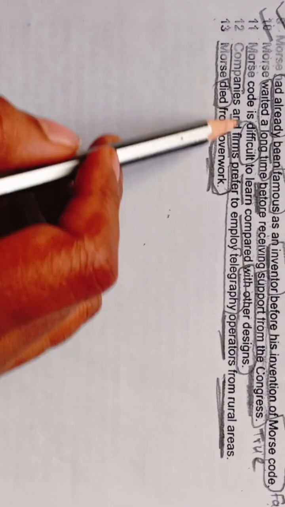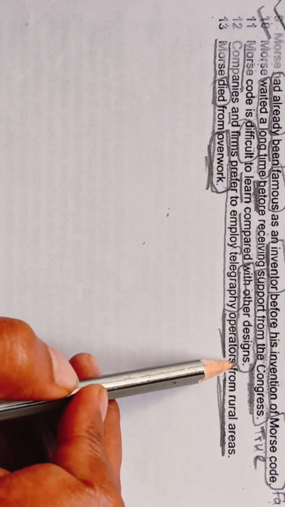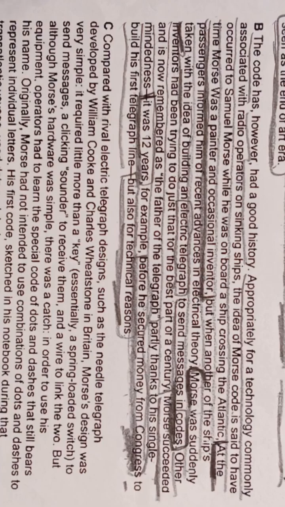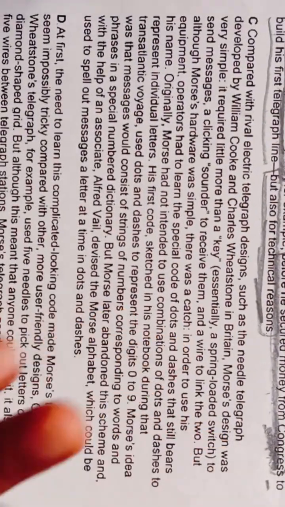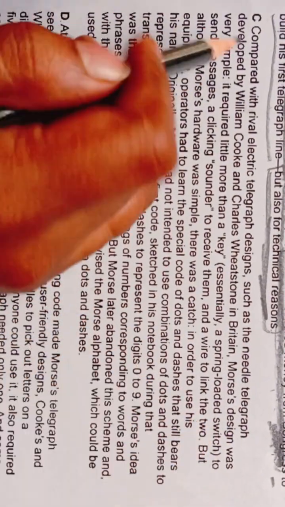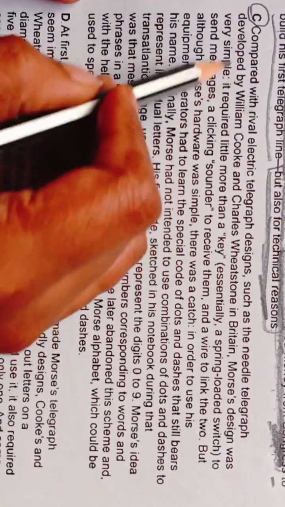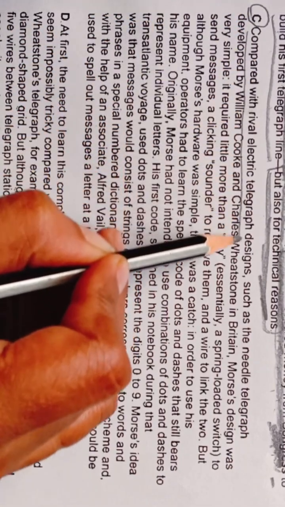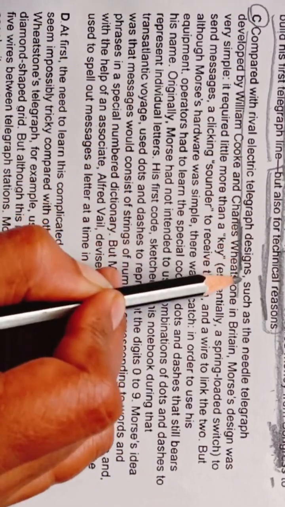Morse code is difficult to learn compared with other designs. So this thing we have not seen till now. So we will move forward towards our C paragraph. Okay, I hope you have understood this. C paragraph. Compared with rival electric telegraph designs. Okay, this is also our keyword, designs.